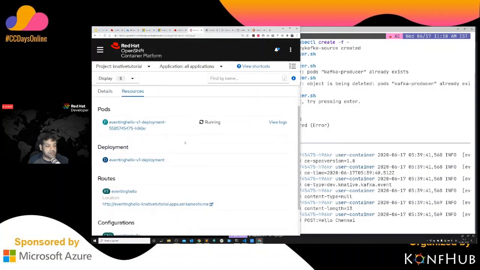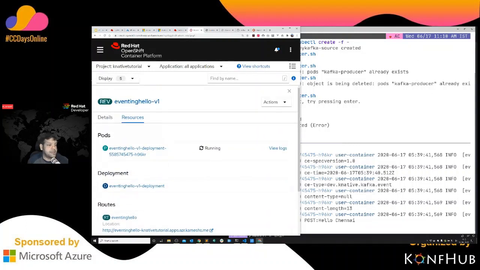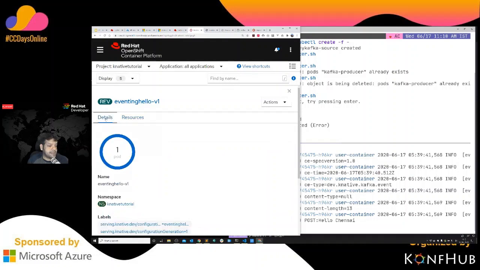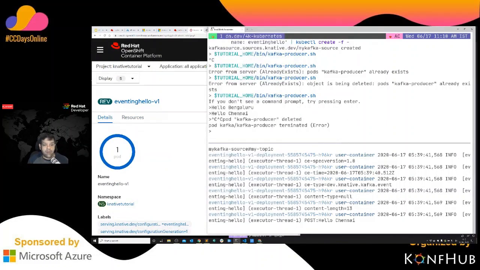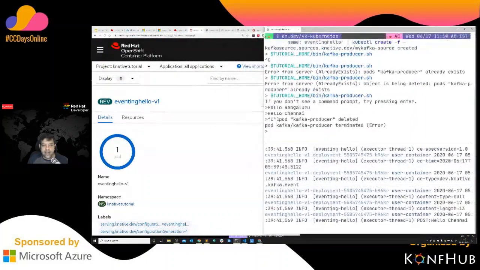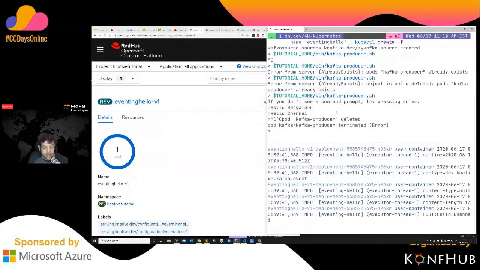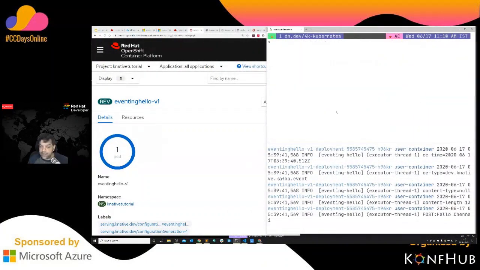So let me go back to details. Okay, there we go. I think this is what I want. And now I'm also going to do one last final demo before I close the session, because I'm not sure I have time for showing you Camel K today. So while this scales down, I'll also run you through this last part.